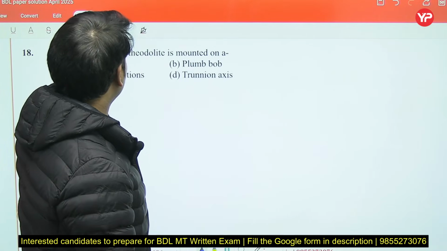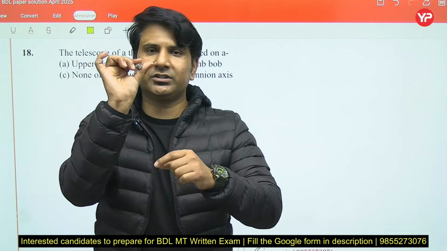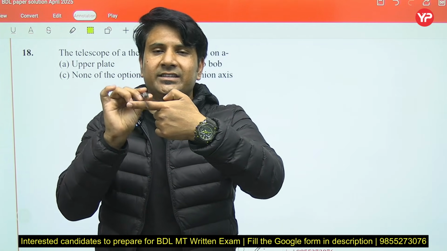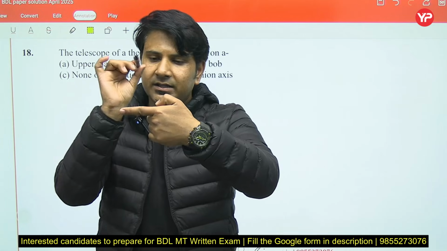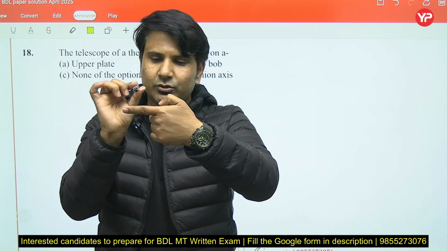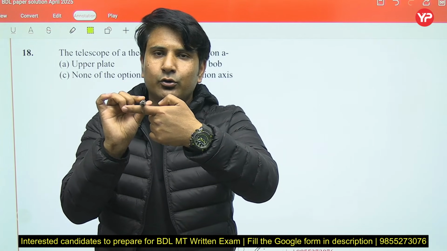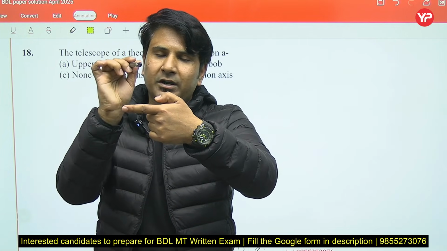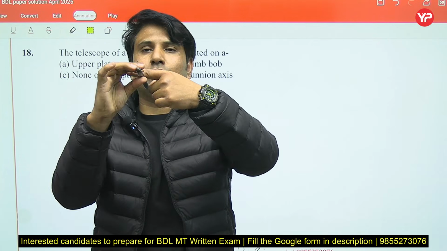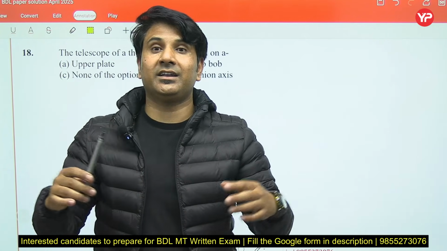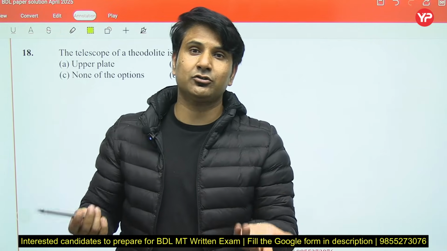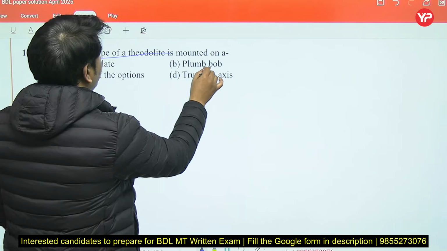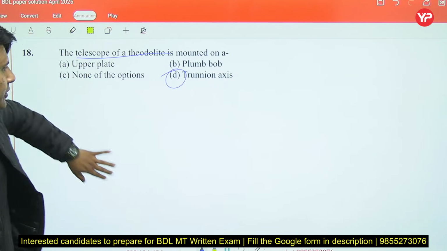This particular question is asking that, suppose this is the telescope of the theodolite. So the theodolite is resting on which axis? So this is called the Trunnion axis. This is the theodolite telescope. Telescope is always rested on the Trunnion axis. If this particular telescope can rotate totally about 180 degrees in the vertical plane, then it is a transit theodolite. If it is not possible, then it is a non-transit theodolite. But they have just asked the telescope of theodolite is mounted on the Trunnion axis, always mounted on the Trunnion axis.